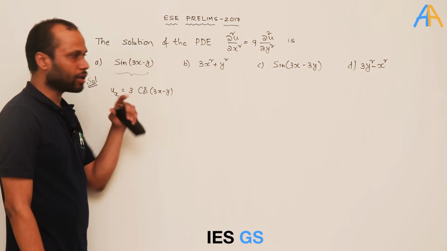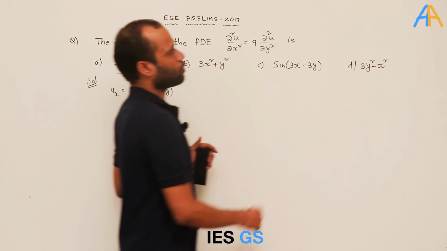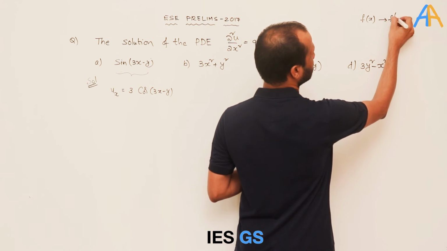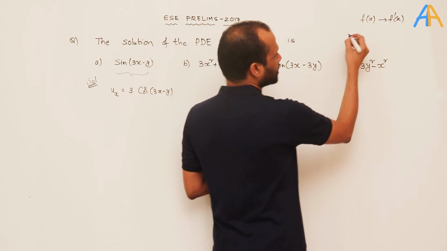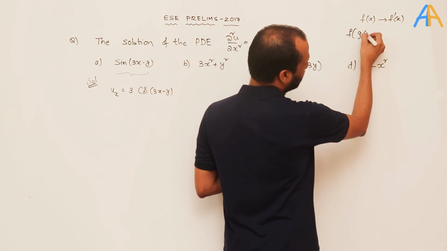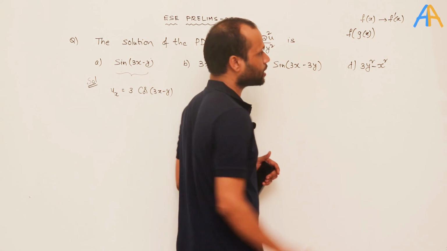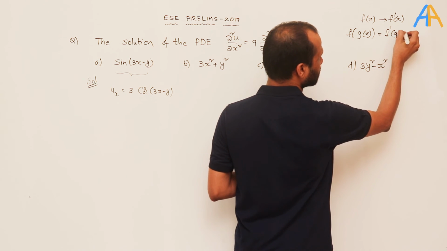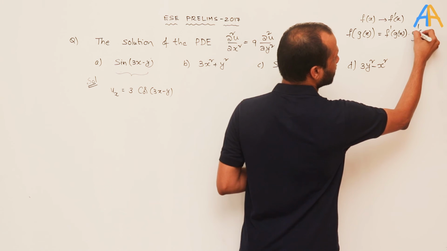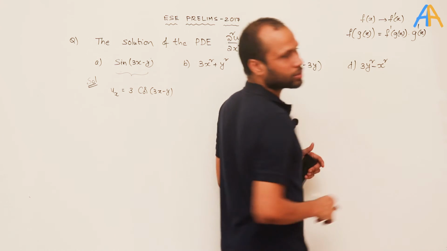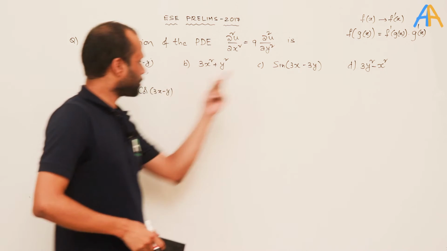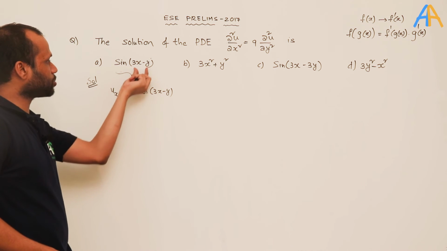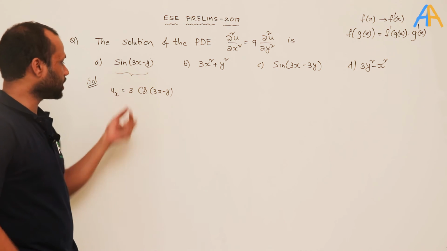How did I write 3 here? That is from the chain rule. What does the chain rule say? The derivative of f of x we know is f dash of x. The derivative of f of g of x, where another function is in place of x, will be equal to f dash of g of x into g dash of x, meaning the derivative of the inside function. The same I have applied here. The derivative of sine is cos, and the derivative of 3x − y with respect to x is 3.